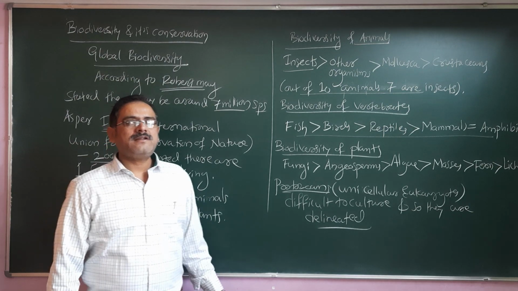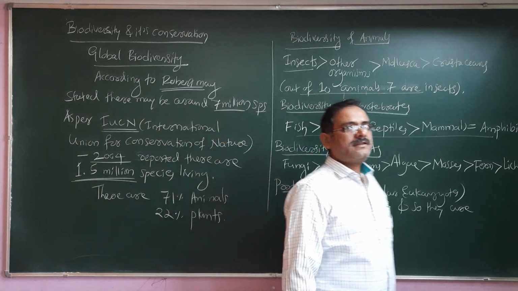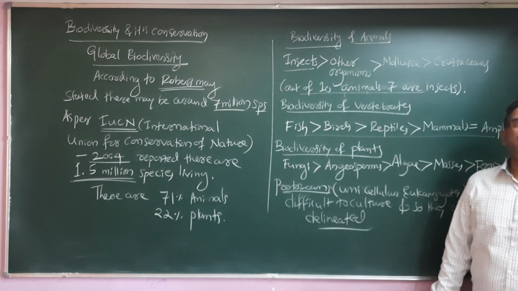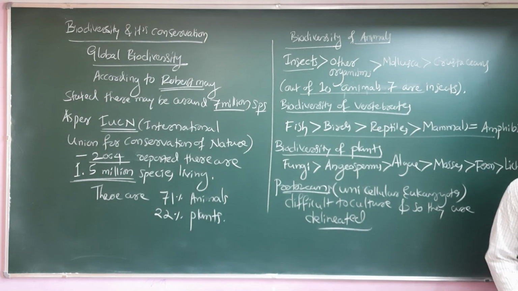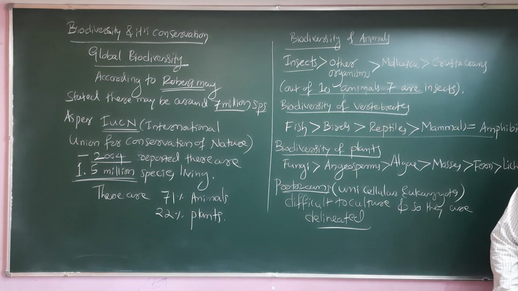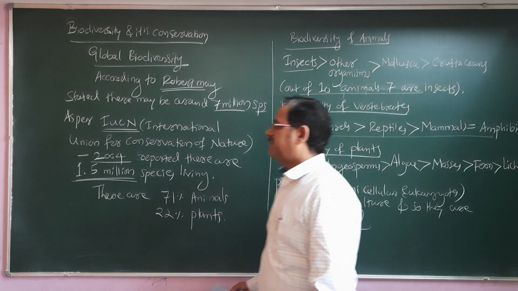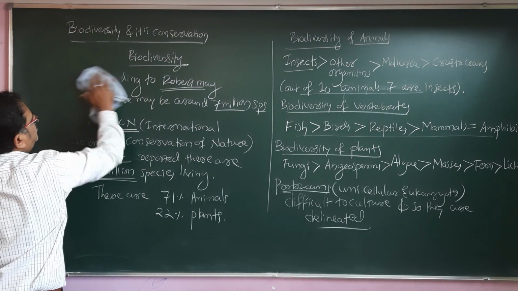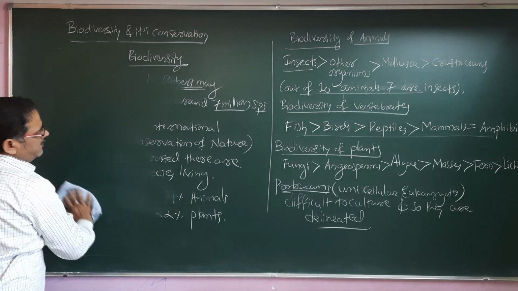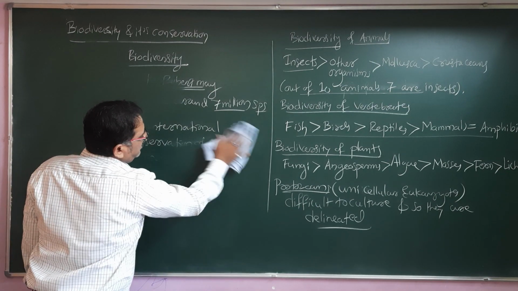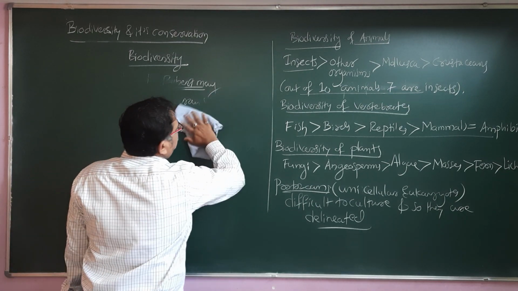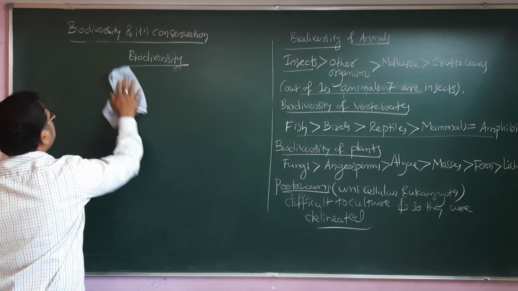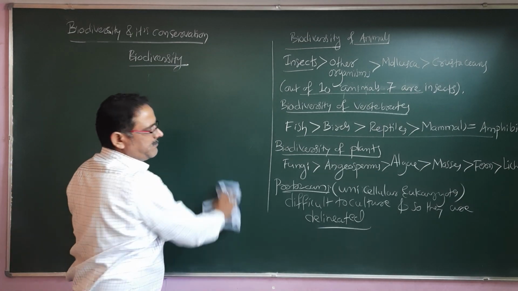Now let us understand the biodiversity of India. So Indian biodiversity we are going to discuss now. Global biodiversity we have studied as such. India is such a diversified country because of its different geographic regions.